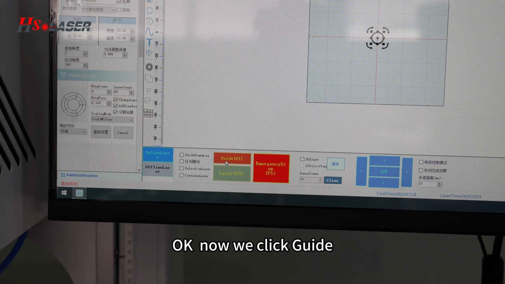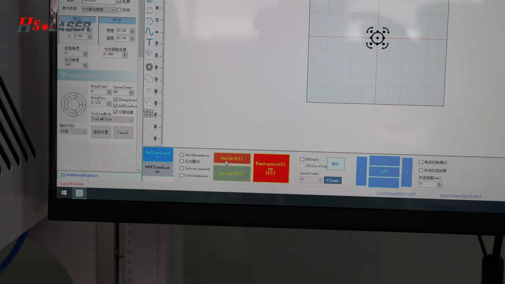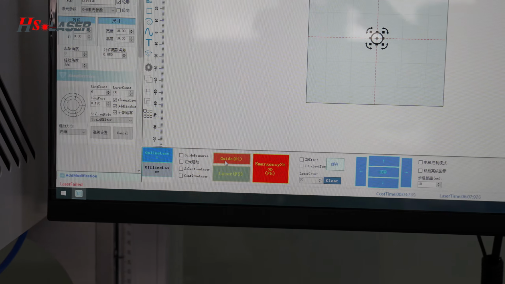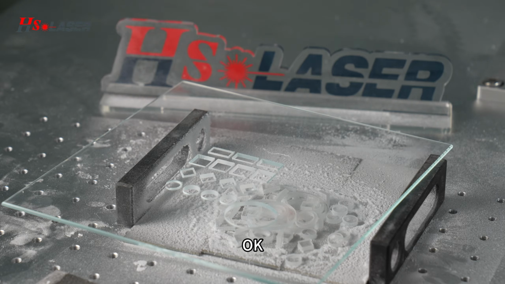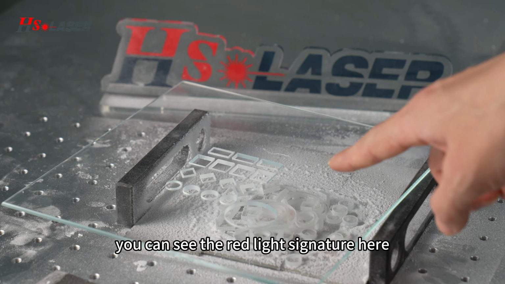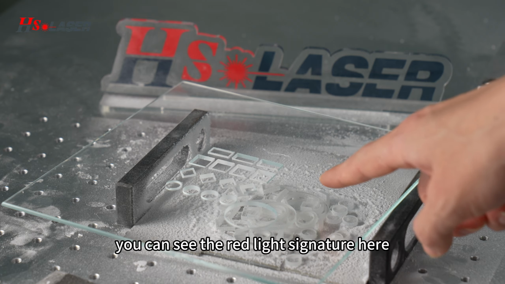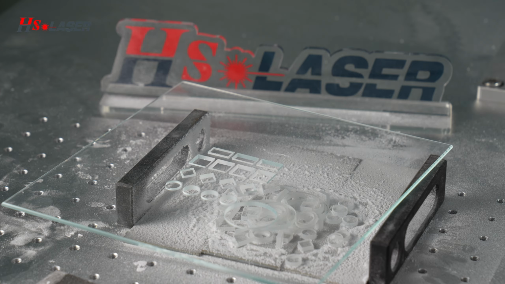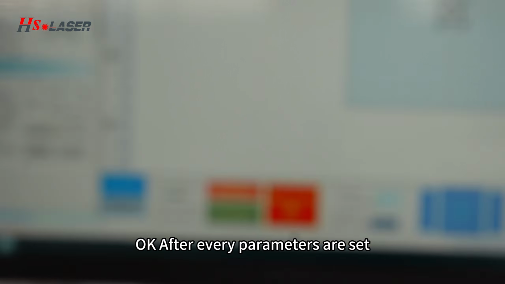Okay, now we click guide. Okay, after you click the guide button, you can see the red light signature here. Okay, after every parameters are set, you need to click laser.